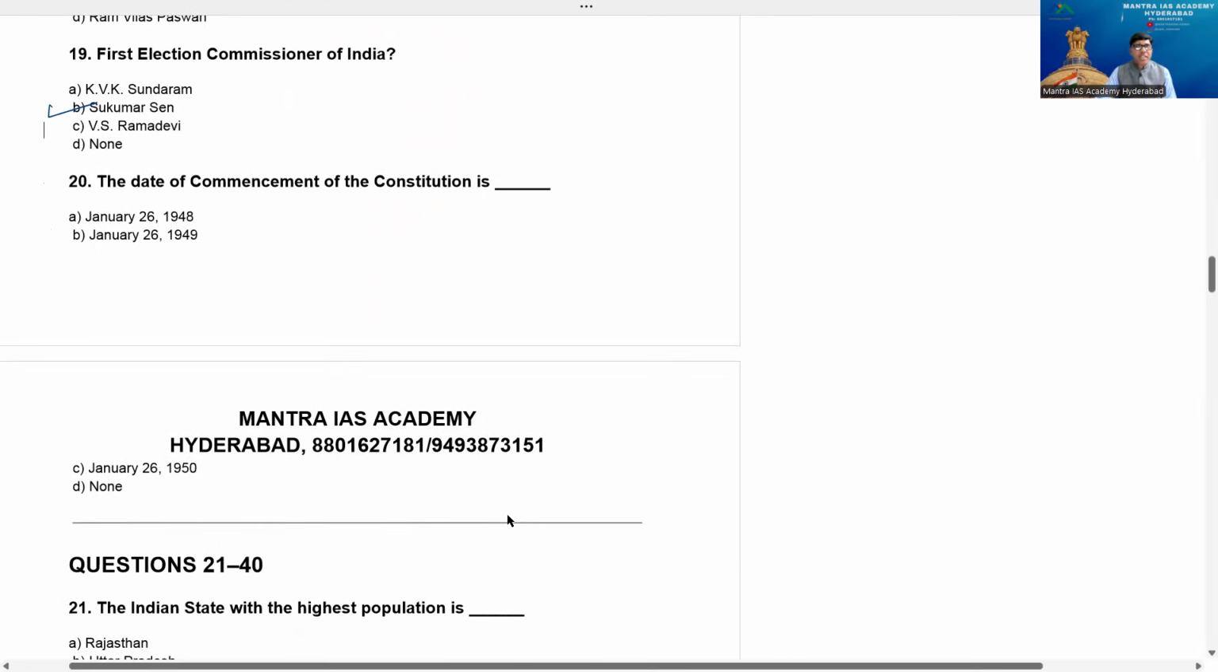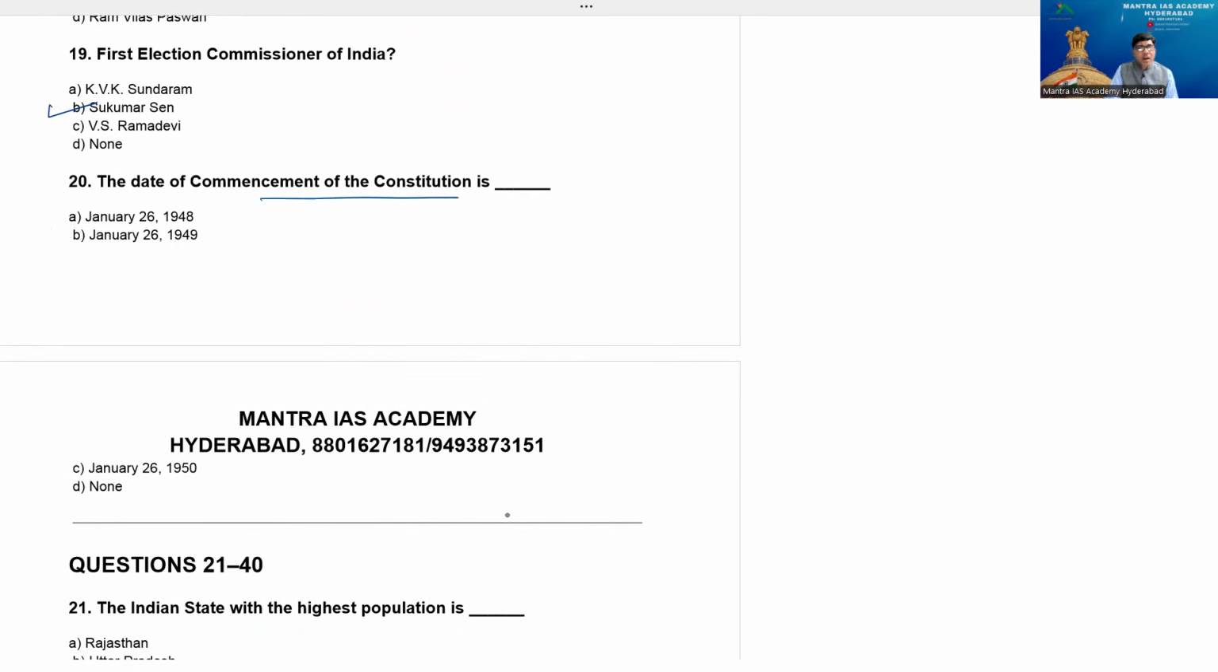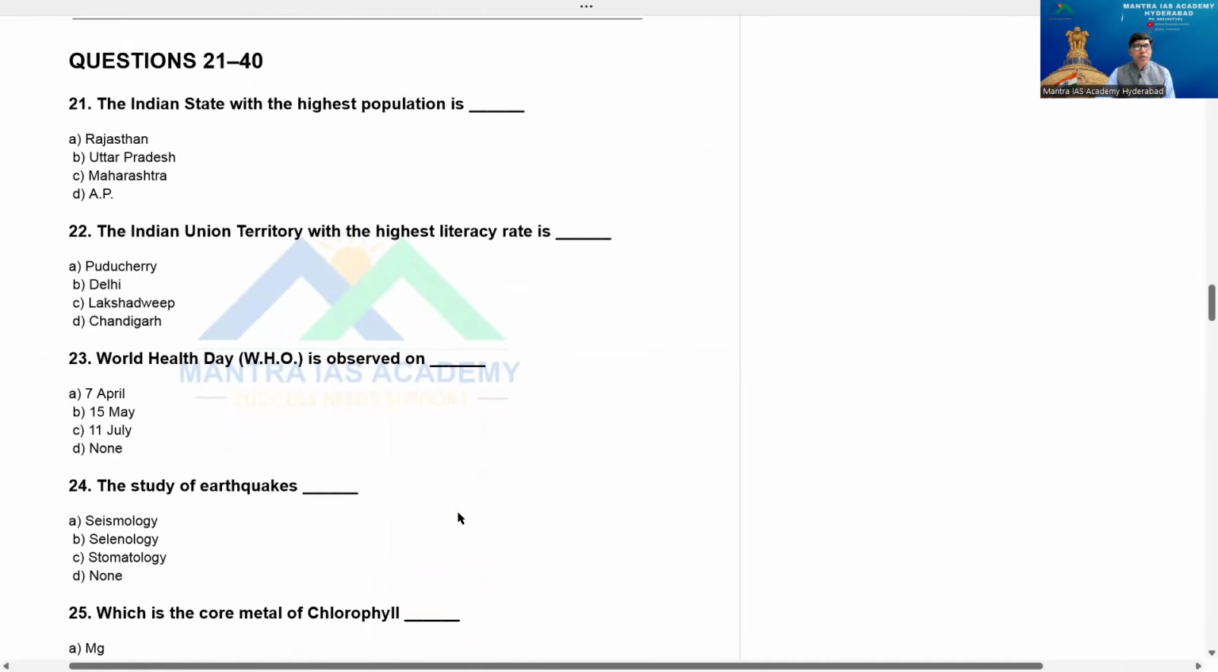So the date of commencement of the Constitution, beta, that means what? On which day? Onwards, of course. Otherwise, we have adopted, that's the second case. Question is, commencement is nothing but came into force on which day? So from that, 26th of January 1950 is the right answer. That's Republic Day, my youngsters. Then 21 to 40 here. That means we have totally 40 questions.